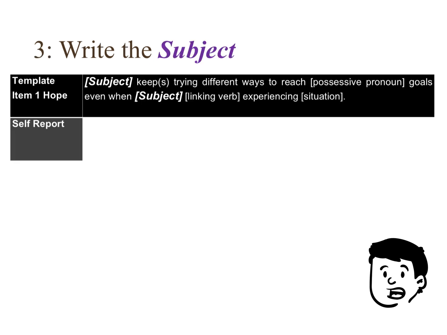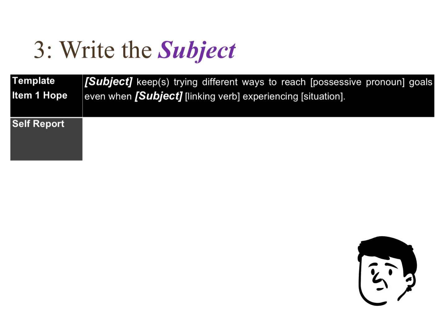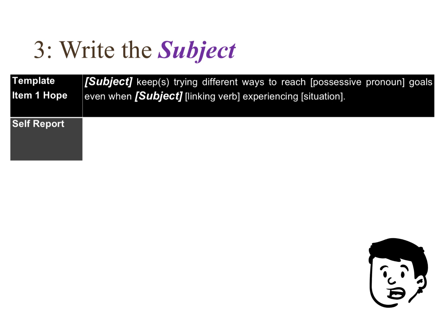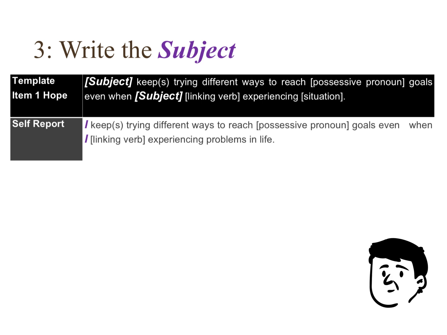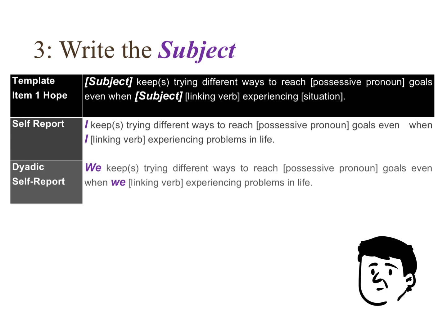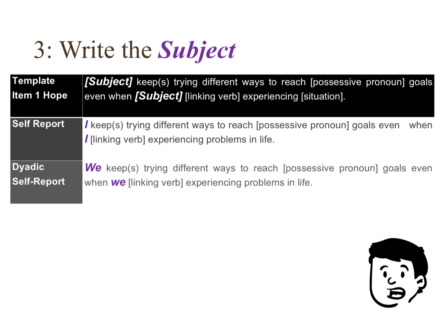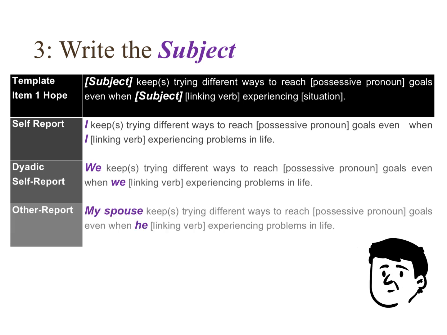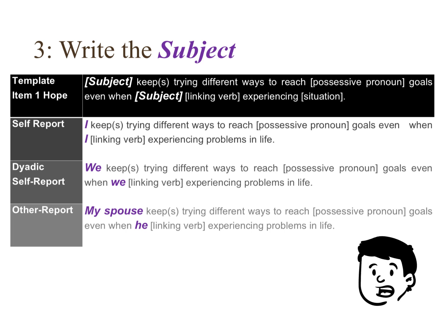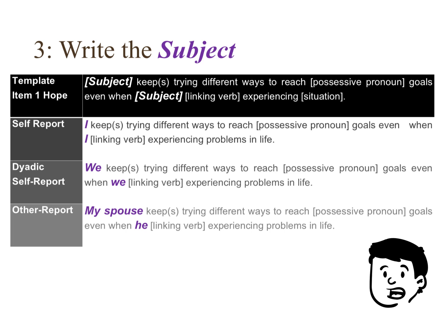Next, choose the perspective and replace the subject. Now ask yourself, who is speaking? If it's the individual, use I. If it's a shared experience, use we. If it's about someone else, use them. In this example, let's use my spouse or any target person. In the items of hope and efficacy, use the secondary word he or she in the space for subject within sentence.